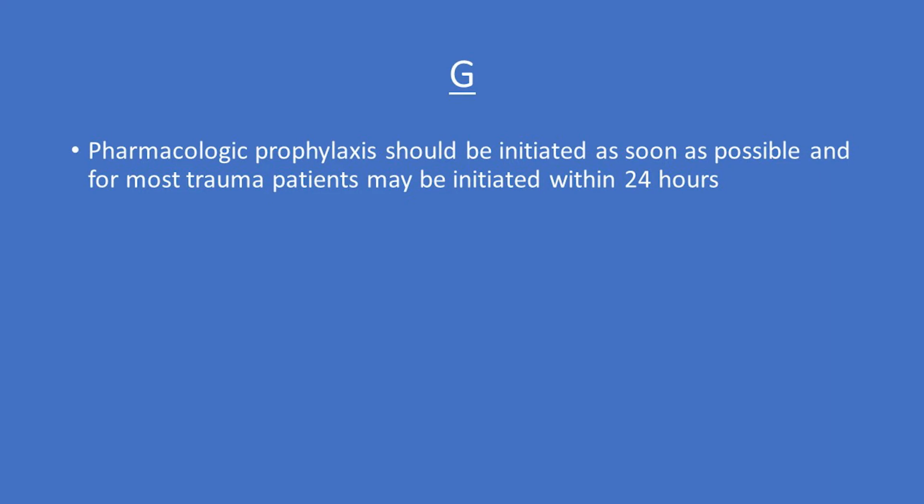For point G, as mentioned in E, delays may occur in patients with active bleeding, coagulopathy, hemodynamic instability, solid organ injury, TBI, or spinal trauma. Chemical prophylaxis should be initiated within 24 hours in most cases and within 72 hours in nearly all cases. The practice of withholding prophylaxis prior to surgical procedures is generally not supported.